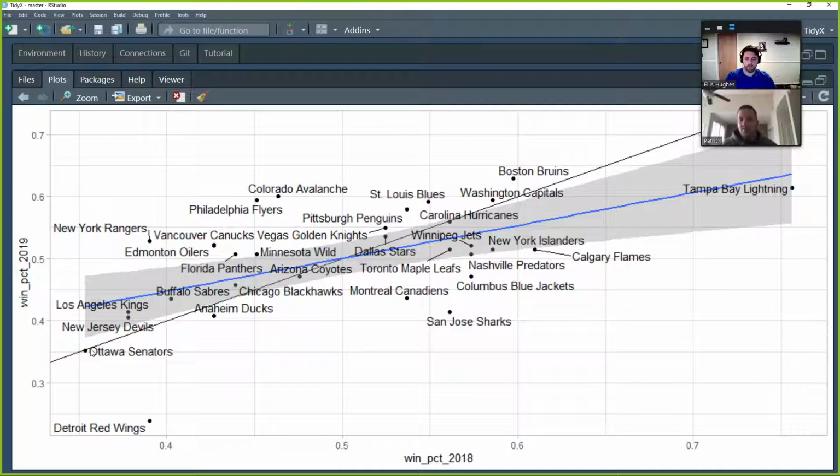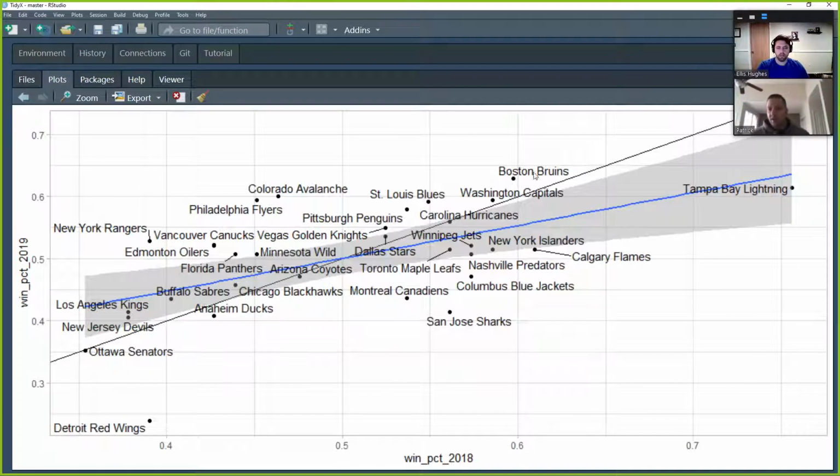A team below the line, for example Tampa Bay, played really well in 2018 and then worse in 2019, whereas the Boston Bruins played better in 2019 than in 2018 because they're above the line. You can see they had just under 60% win percentage in 2018 and just over 60% in 2019.